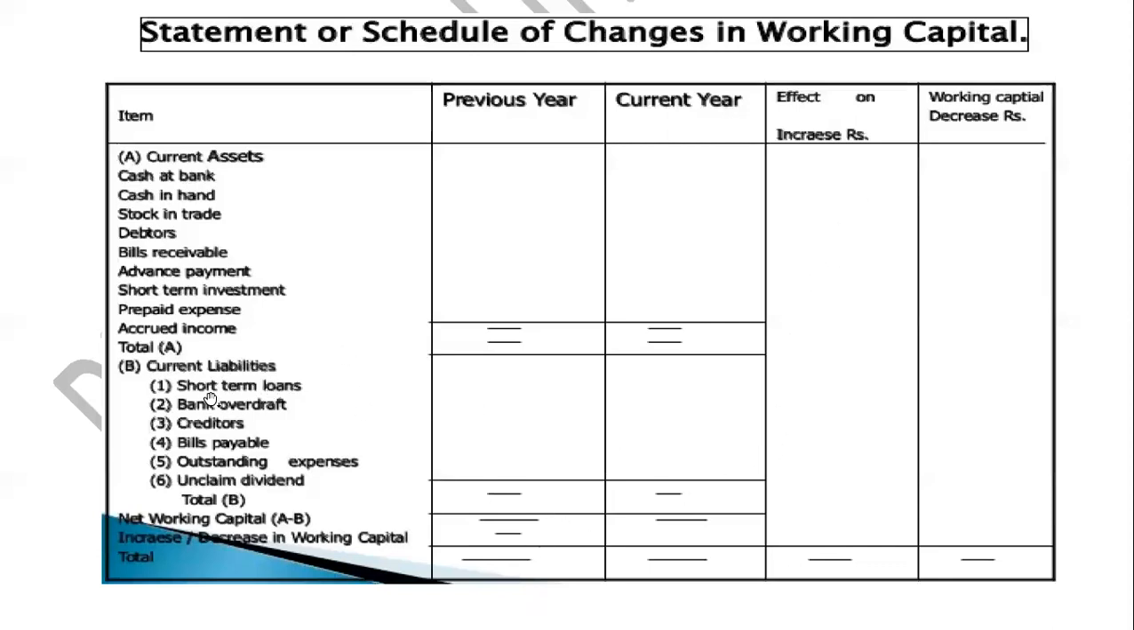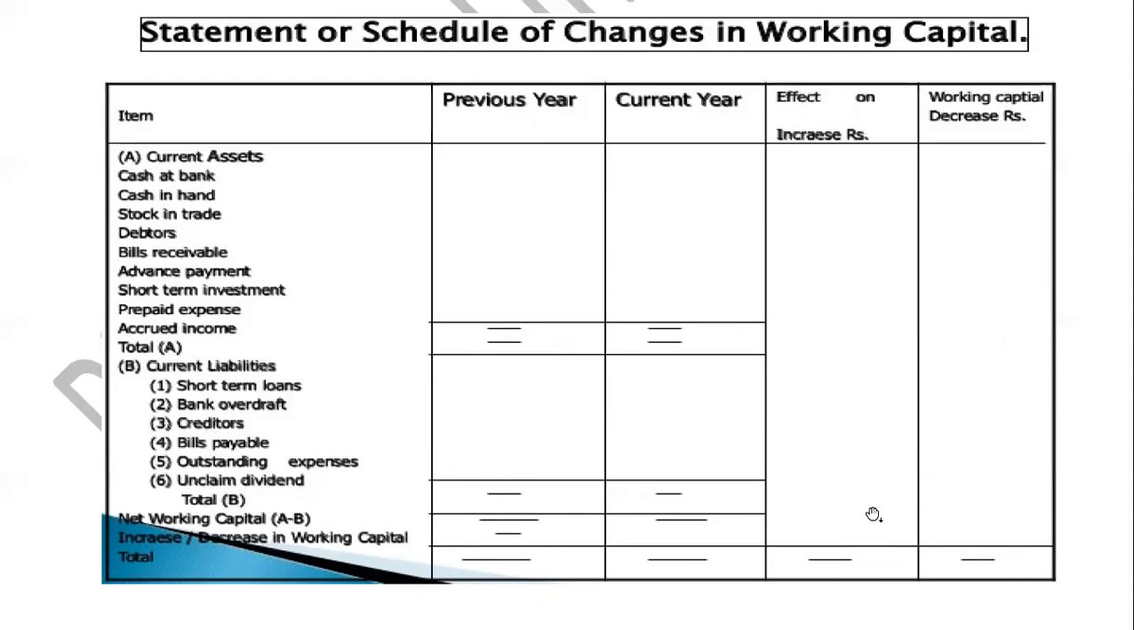In current liabilities, you write down short-term loans, bank overdraft, creditors, bills payable, outstanding expenses, or any unclaimed dividend which is there. Once you complete this, students, then we have to do the entire sum simultaneously, right? So once you complete this, you do the total of your A, that is your current assets, and the total of your B, that is current liabilities.